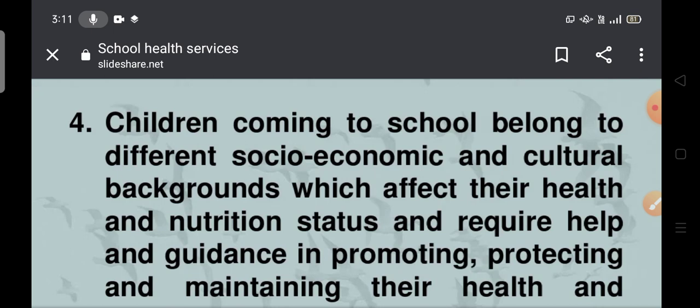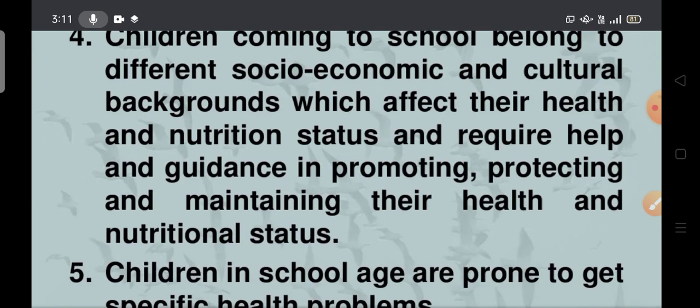Some may belong to the weaker section, some to the upper class, lower class, or middle class, so different categories of people will vary. There will also be Muslim, Christian, Hindu, students of different religions. That is the reason we have to focus on the different groups of people. Cultural backgrounds affect their health and nutritional status and require help and guidance.